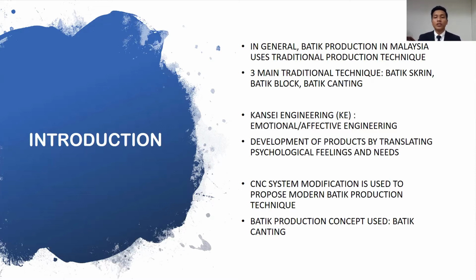In this research, Kansei engineering is used to develop products by translating psychological feelings and needs into a set of attributes. Kansei engineering is also known as emotional or affective engineering. CNC system modification is used to propose a modern batik production technique to improve the traditional production technique. And the concept of batik production that we use is batik canting.